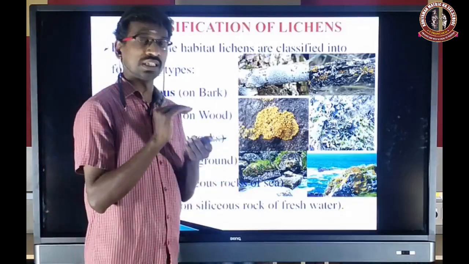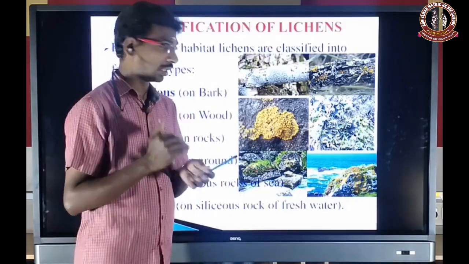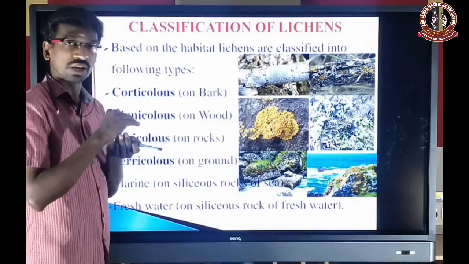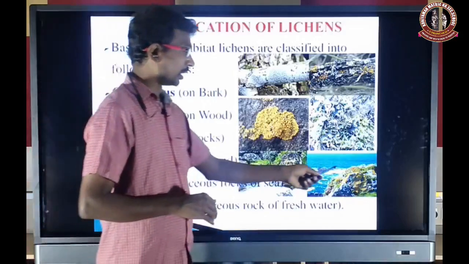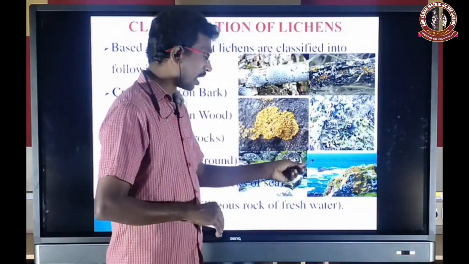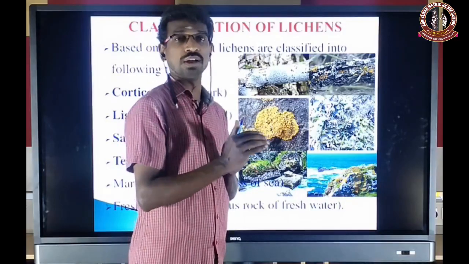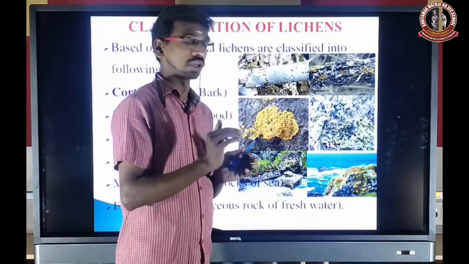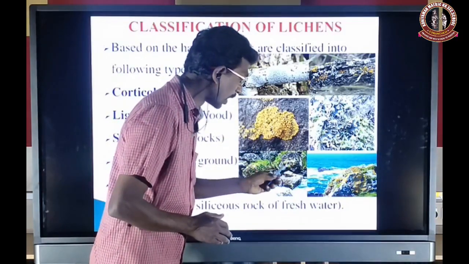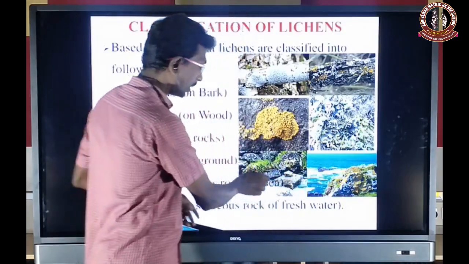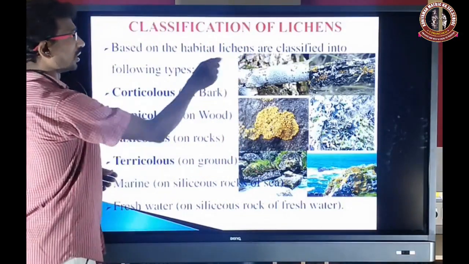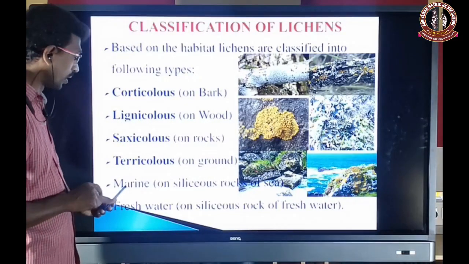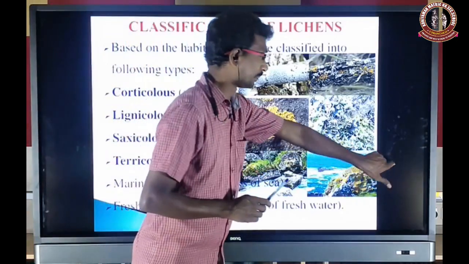So siliceous means sedimentary rock. On the surface of sedimentary rock, this group of lichens is found. And freshwater forms are found near the river and the freshwater pond like that. So near the river region, some rock region will be present, and on this rock surface the lichens grow. So that is a marine form, and a freshwater form. On the basis of habitat: corticolous, lignicolous, saxicolous, terricolous, marine form and freshwater form.